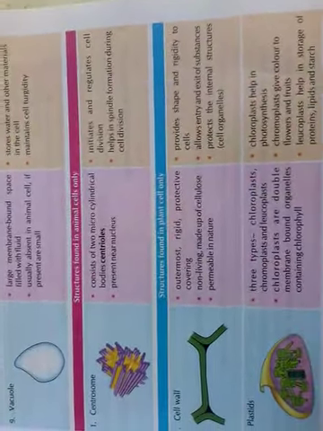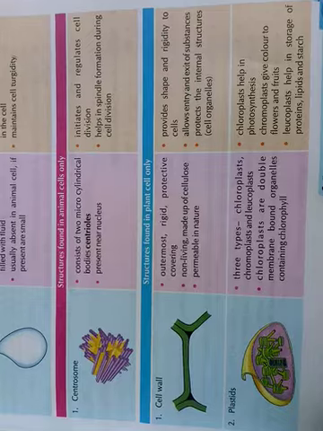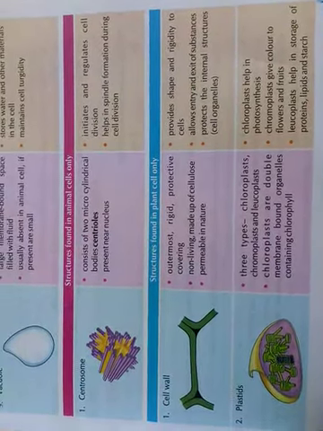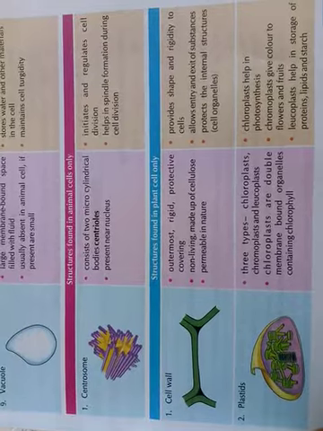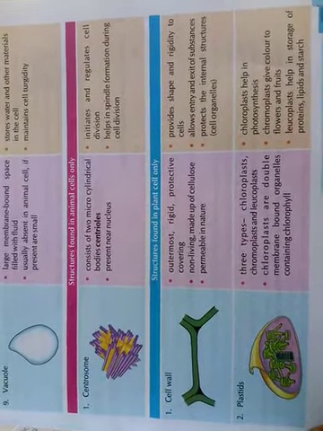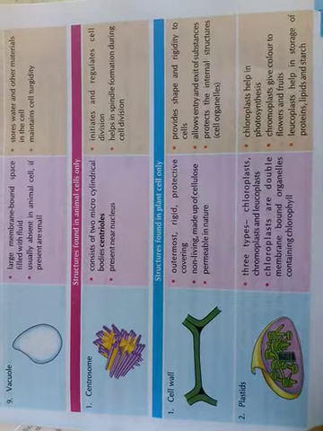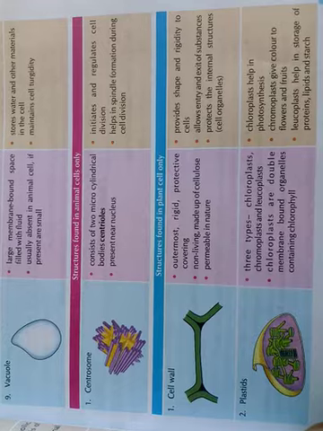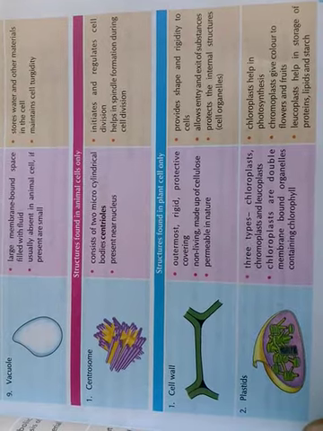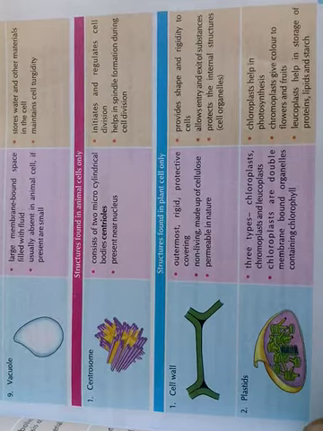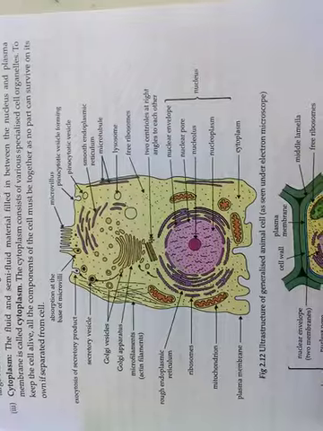Now we will discuss some of the other parts. Centrosome, that is present only in the animal cell. Cell wall, that is present only in the plant cell. Plastids, that is only present in the plant cell. So these are the main cell organelles, their features and their function we have discussed completely in the chapter. So you can summarize your chapter by this content also.